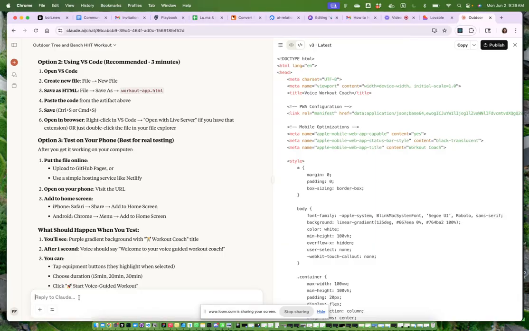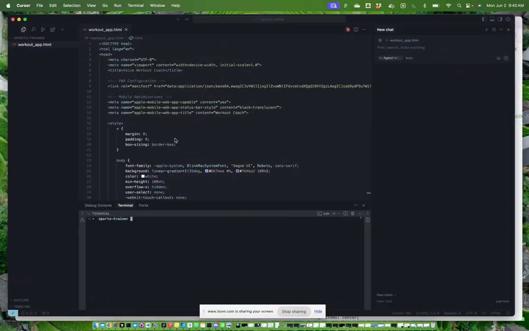So what I will be saying, hey, I copy pasted that code into Cursor. Is there a way for me via the terminal, or else, to open it in the browser, because double clicking on it did not work? But we can also do right click in VS Code. I'm pretty sure it doesn't work, but maybe open with Live Server.